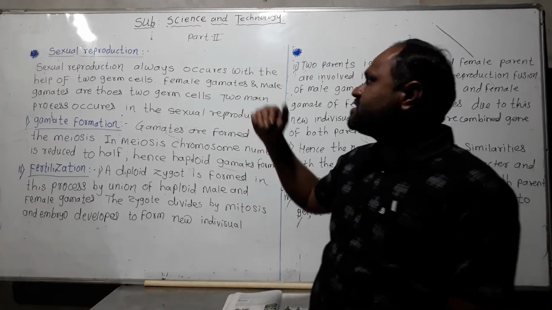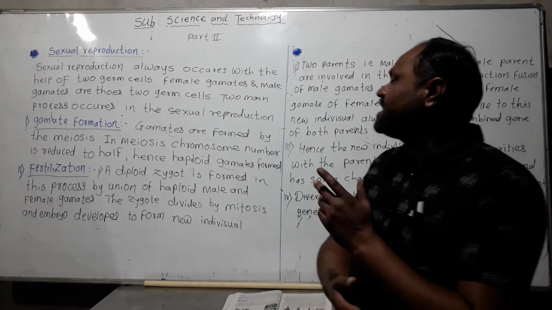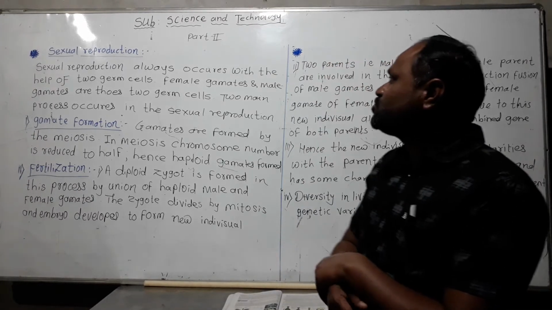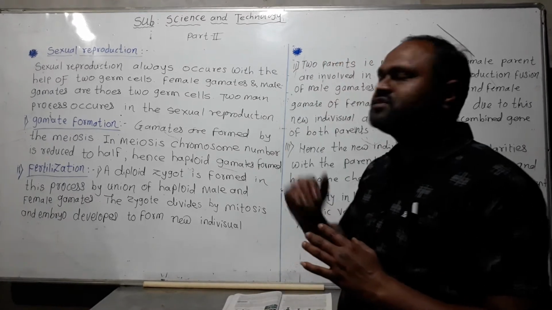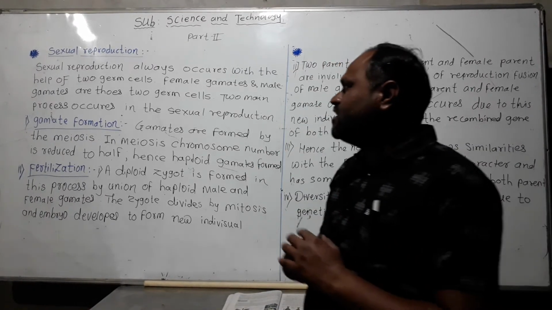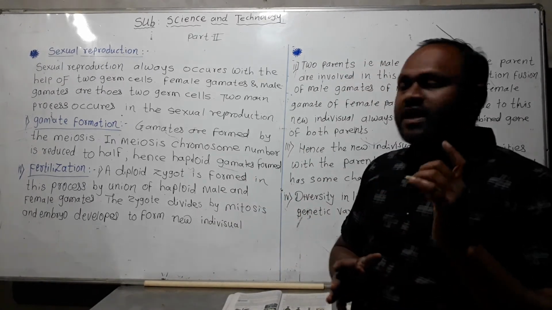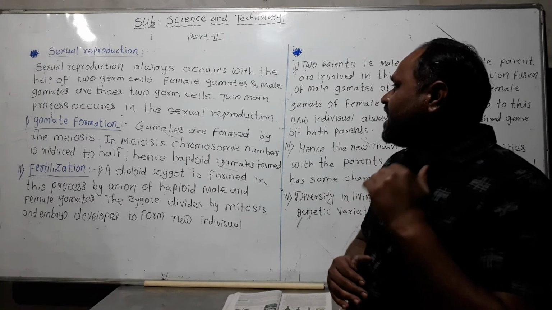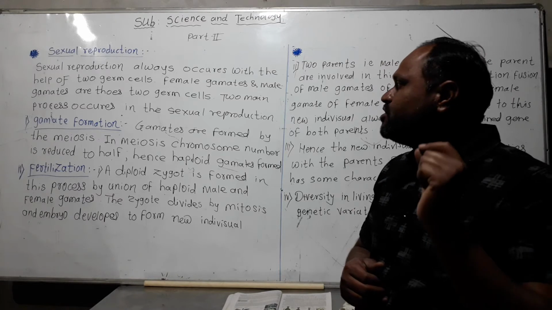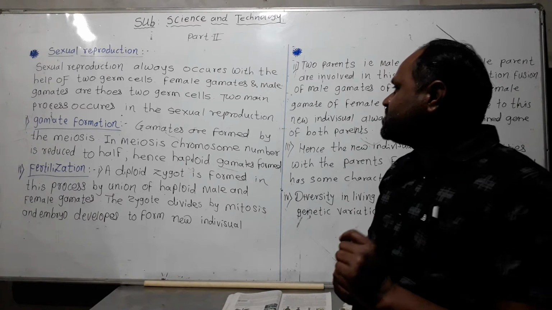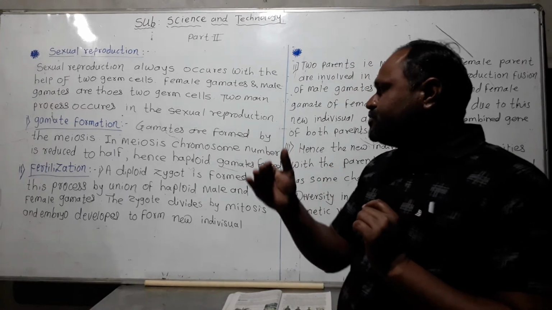Now, sexual reproduction always occurs with the help of two germ cells, female gametes and male gametes. Two main processes occur in sexual reproduction. The first process is gamete formation: the male gametes and female gametes are produced by meiosis. In meiosis, the chromosome number is reduced to half.